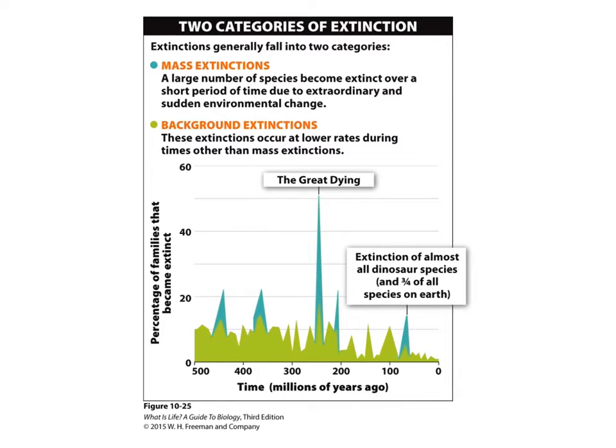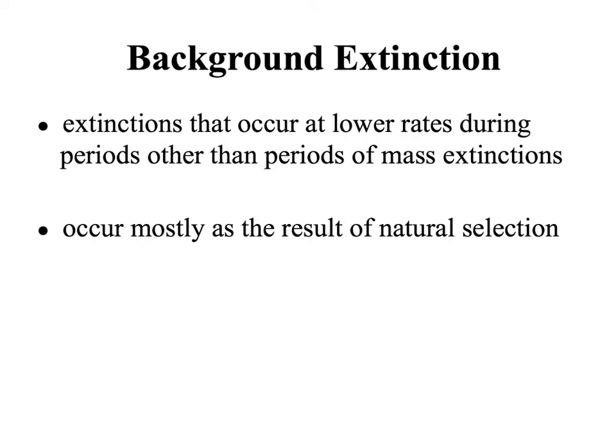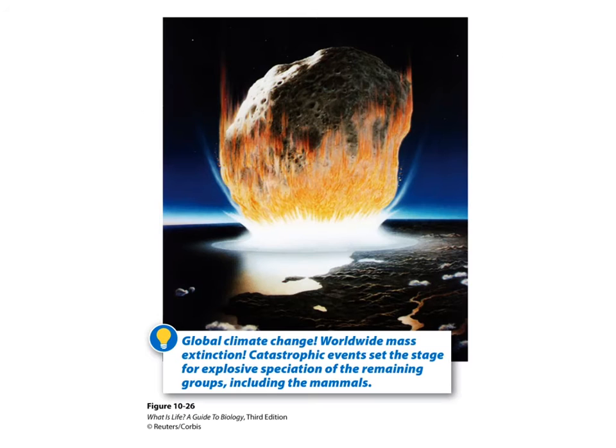We can see from this graph here that there have been 5 mass extinctions in Earth's history. Remember, background extinctions occur naturally at lower rates during periods other than during mass extinctions. These generally result from natural selection. Some groups will be outcompeted by other groups, either new species or other species moving into areas, and this can cause them to go extinct. Mass extinctions generally occur due to rapid climate change.